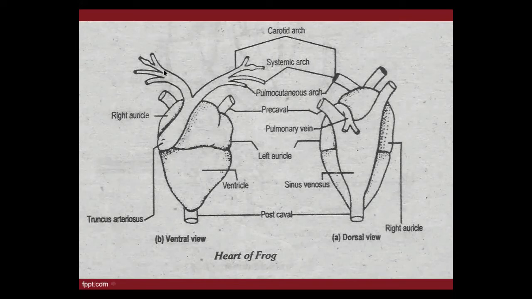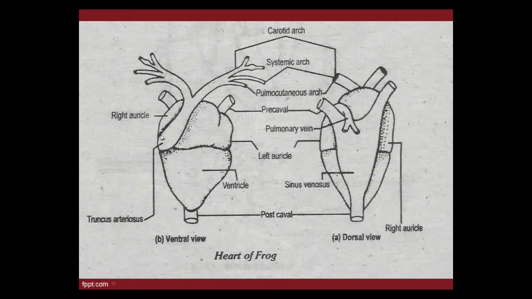Observe the diagram, I am moving my cursor on the diagram. See the shape. This shape resembles a tube-like structure. Am I saying right? Yes, beta. This is a tubular structure, its shape is like a tube, and it is thick walled. Sinus venosus thin walled, truncus arteriosus thick walled. Auricles thin walled, ventricle thick walled. Okay, beta, truncus arteriosus is a thick walled chamber.